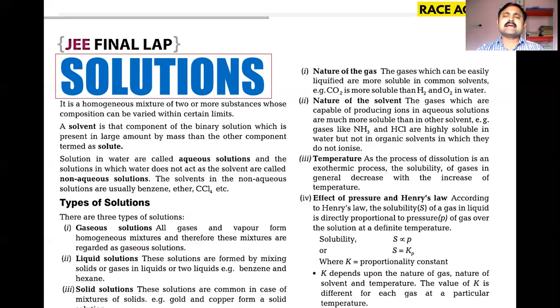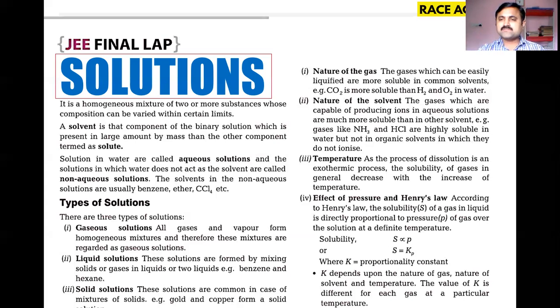Usually we call it a clear solution. For instance, if you take two different liquids, or one solid and one liquid, and mix them, the final mixture looks like a clear solution. One of the physical states is completely changed to the other physical state.